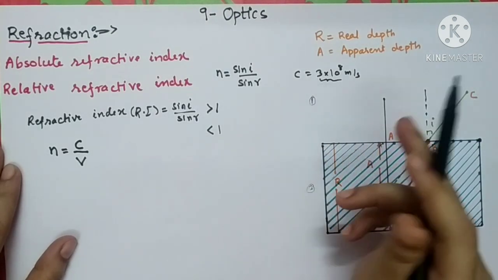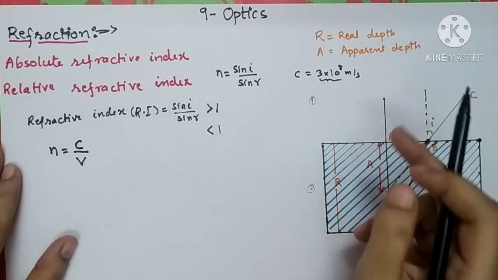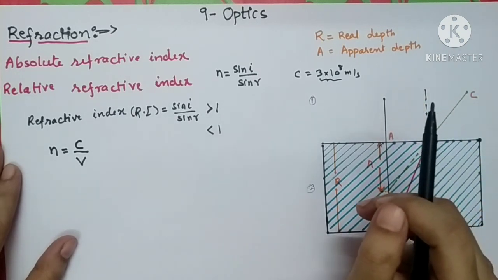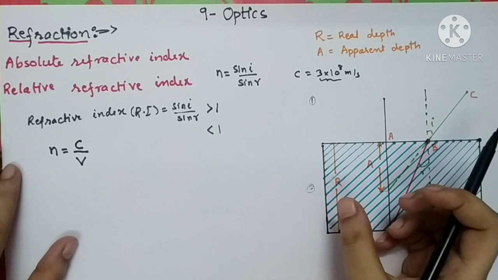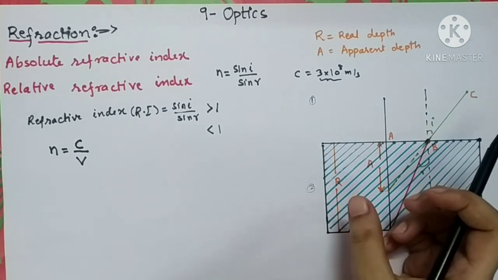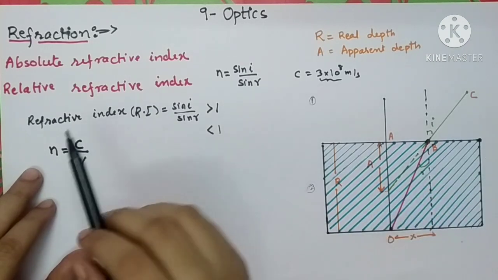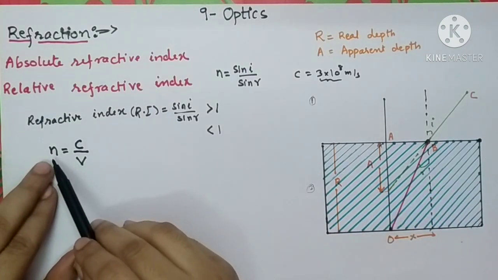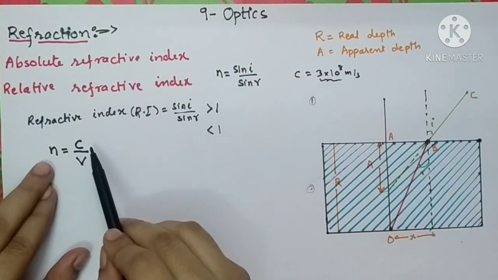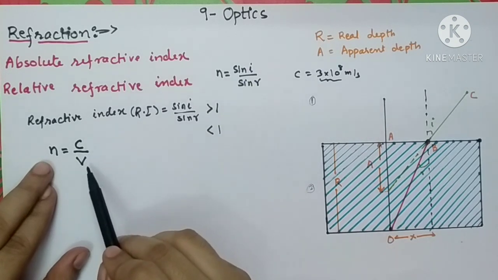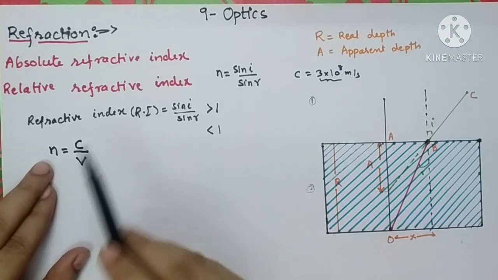It decreases whenever the light ray moves from rarer medium to denser medium, because the denser medium will not allow that much speed of light to flow. That is why the refractive index has one more formula. It is the ratio of the speed of light in vacuum or in air to the speed of light in a denser medium, c upon v.